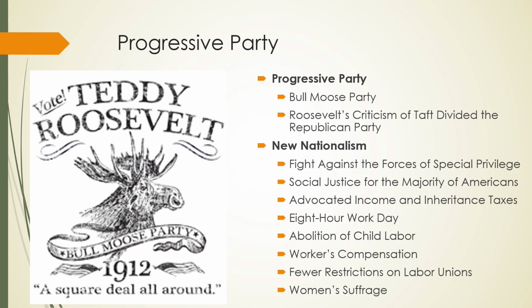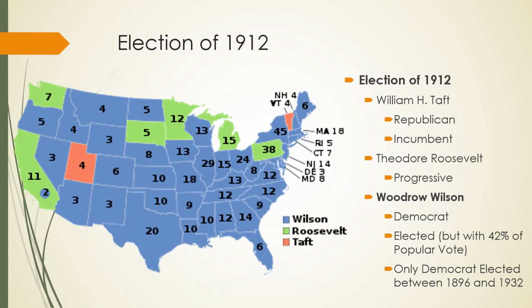Fighting against special privilege, social justice, advocating for income and inheritance taxes, 8-hour workday, abolition of child labor, workers' compensation, fewer restrictions on labor unions, and women's suffrage. All right, all of these are pretty much seen as left-wing agenda. So Roosevelt has gone from the right wing sort of to the left wing, right, with his Progressive Party.